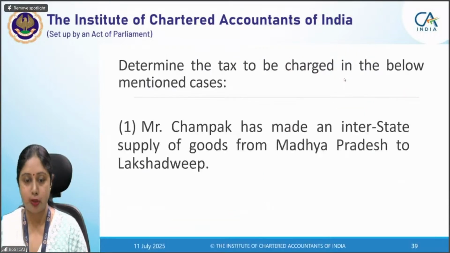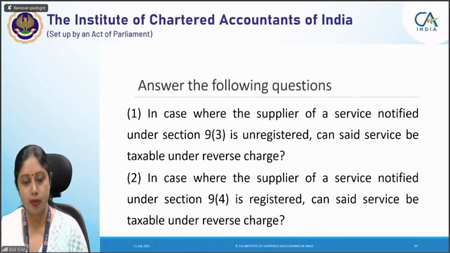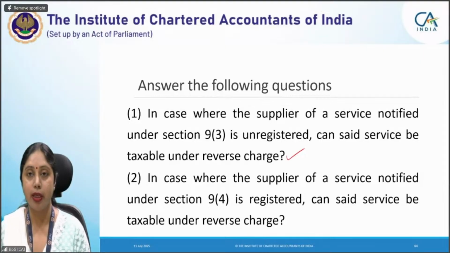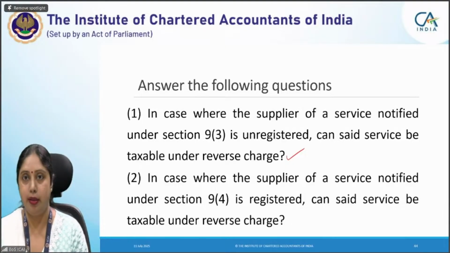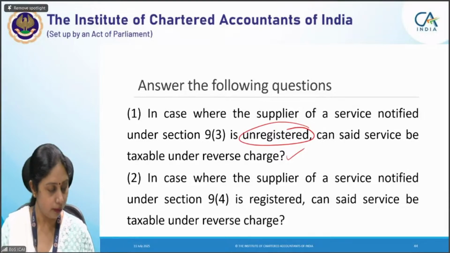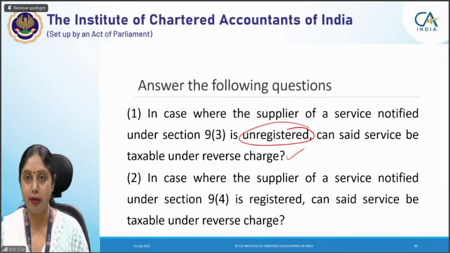Let's move to the next question. Now, this nature of transaction which has to be determined, we'll take afterwards if time permits. So let us start with the reverse charge questions. There are two questions. I will take the first question first. In case where the supplier of service, any service which is notified under section 9(3), is unregistered, the supplier is unregistered. This is the important point here. So can the service be taxable under reverse charge? Can we tax that service under reverse charge?